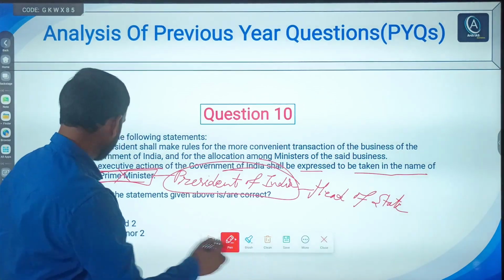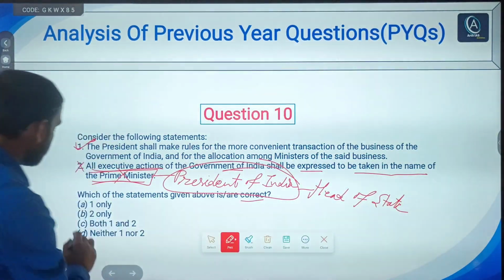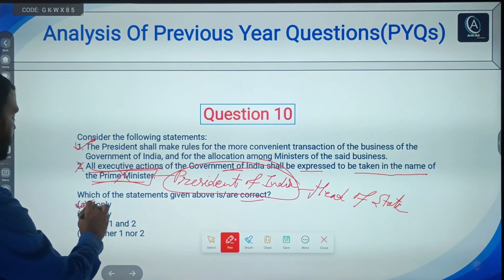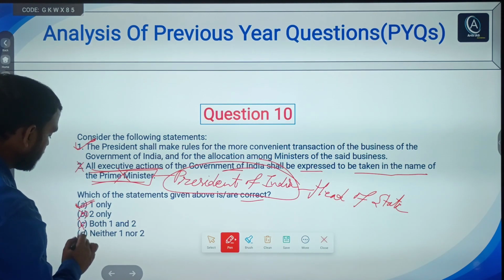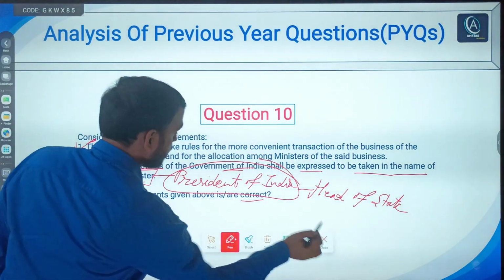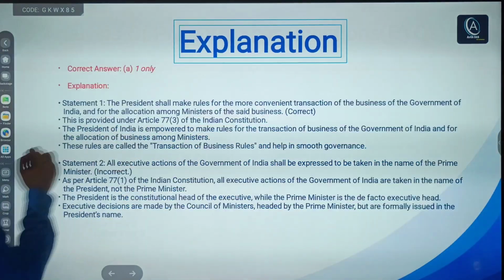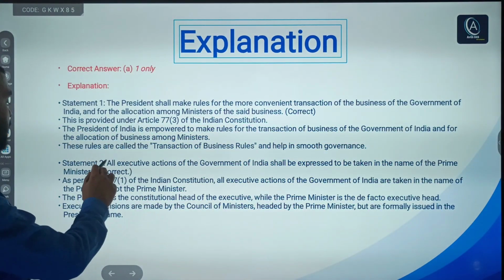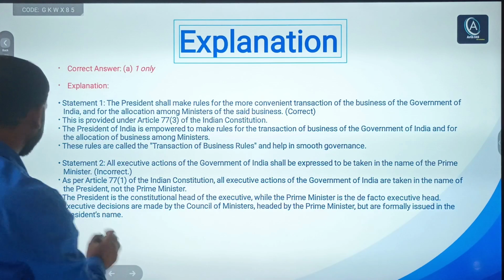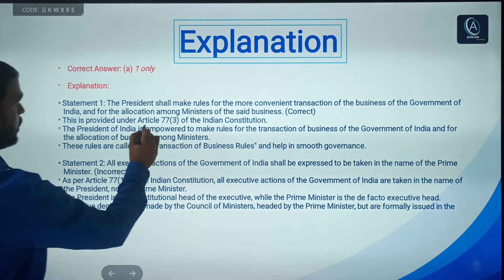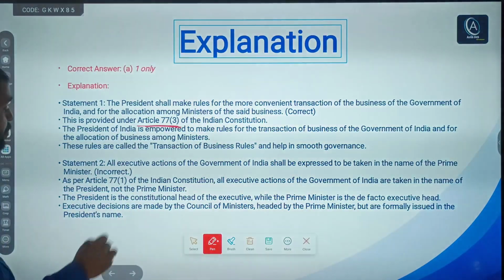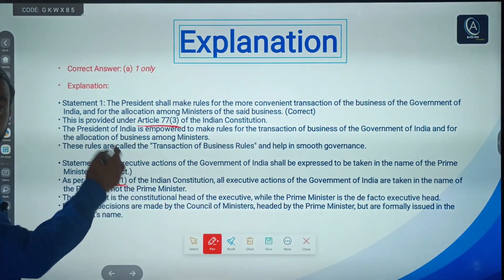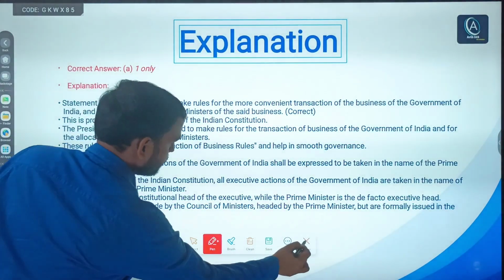Now check the correct answer. A says only one. So A is the right answer to this question. No need to go for B, C or D. Just save your time. You can check the explanation. Here you can pause the video and read. Article 77 clause 3 and Article 77 clause 1, these two articles are important. You can read. I have already explained.